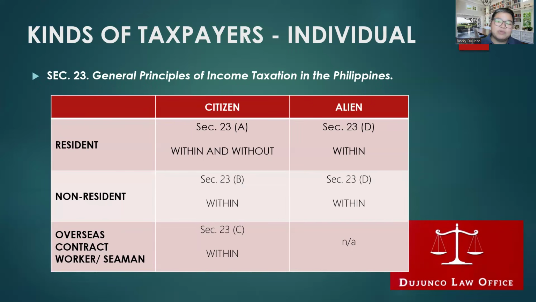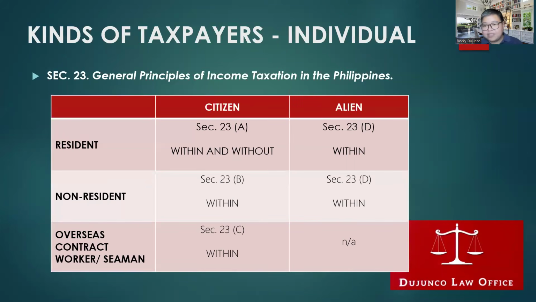So we have to determine whether the taxpayer is a citizen or an alien. And then another factor considered, the second one, is residency. So we also check if the taxpayer is a resident or a non-resident. And then the third factor to determine the taxability of an individual is the situs of the income. Where did he earn this income? Was it earned from within or from without? So was the income earned from within the Philippines or from outside the Philippines?